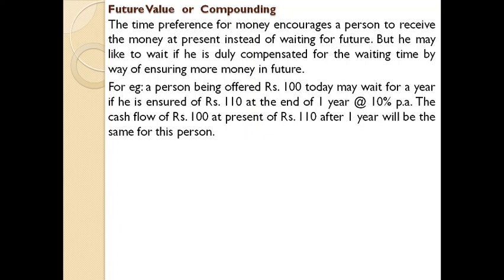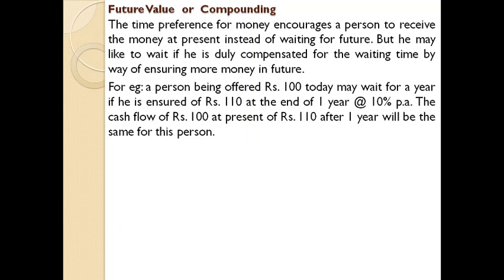For example, a person being offered rupees 100 today may wait for a year if he is ensured of rupees 110 at the end of the first year at 10% per annum. The cash flow of rupees 100 at present or rupees 110 after 1 year will be the same for this person. I hope you understand the concept.